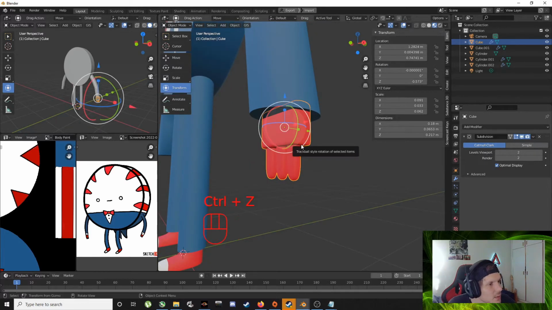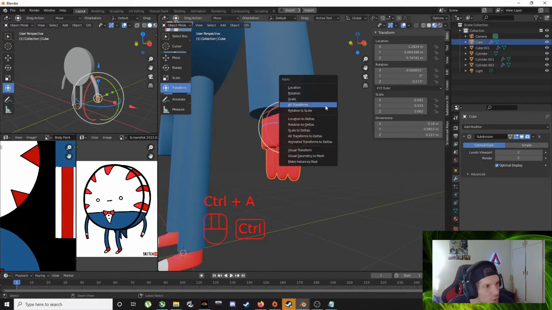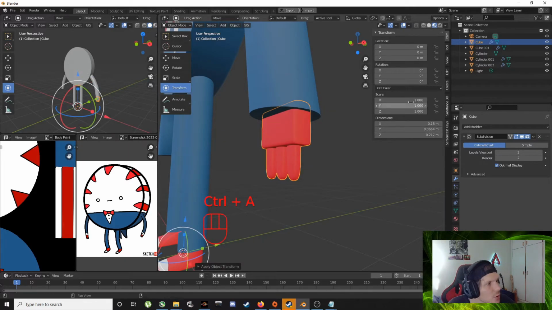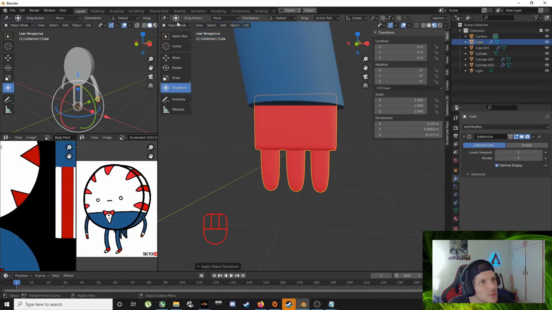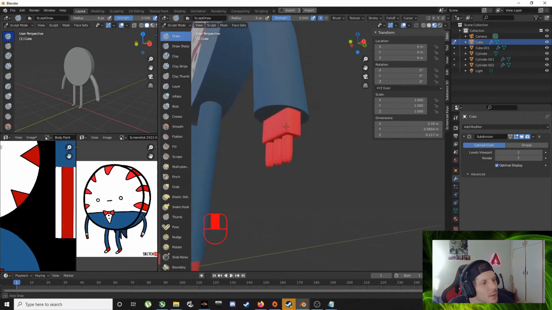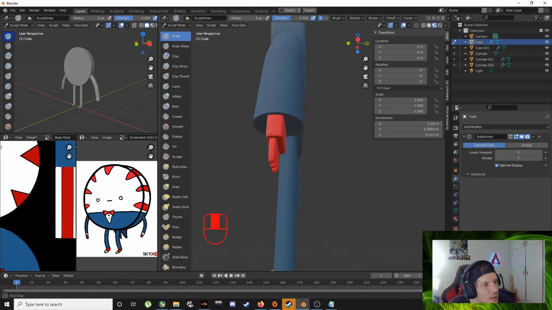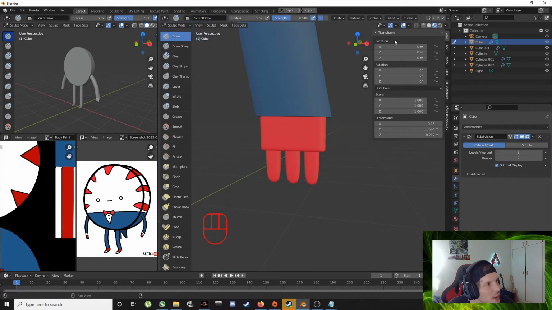Before we set the scale, it's not uniform 1, the rotation isn't uniform, none of this is uniform, it'll cause issues. I don't know why Blender's like that, but it does. So Control A, all transforms, 0, 0, 0, 0, 1, 1, 1. Perfect.